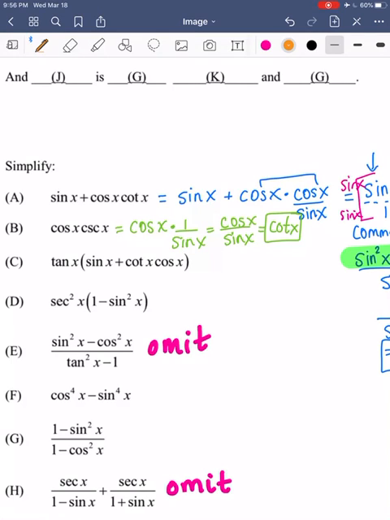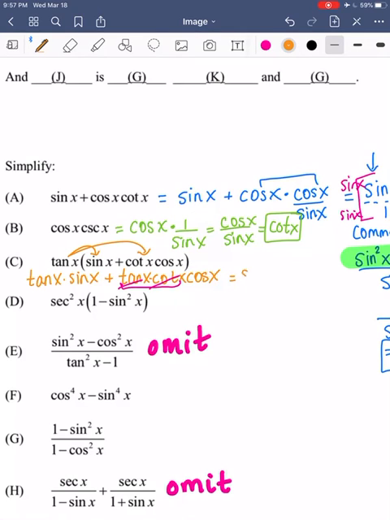Okay, so I don't know if y'all noticed this, but on C, the very first thing I want to do is distribute, okay? So I'm going to go tangent of x times sine of x plus tangent of x times cotangent of x times cosine of x. Now, I hope you noticed something pretty quickly. Do y'all see that these two right here are reciprocals? So they immediately cross out since we're multiplying, okay?